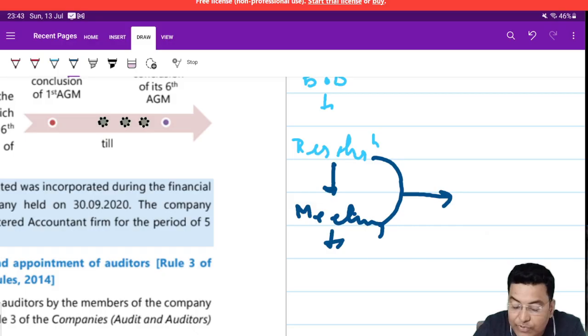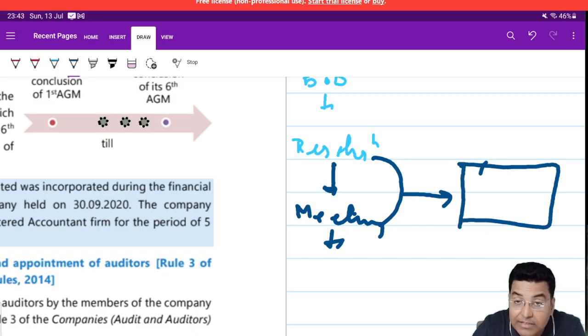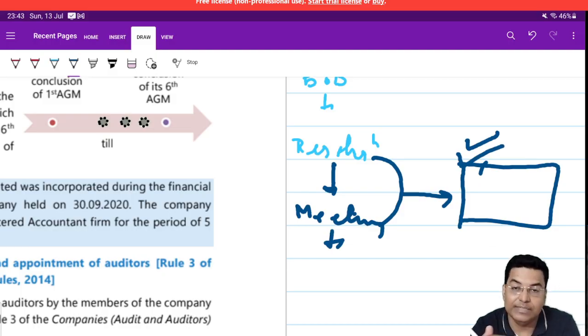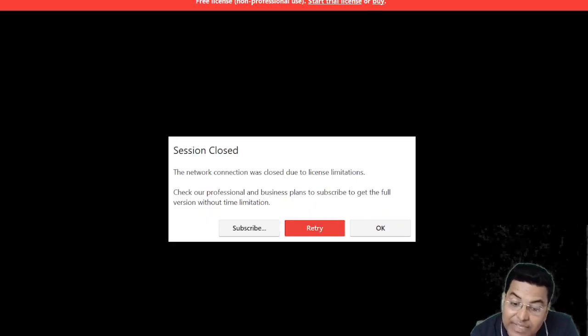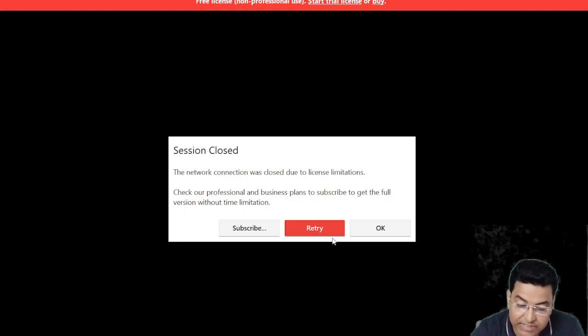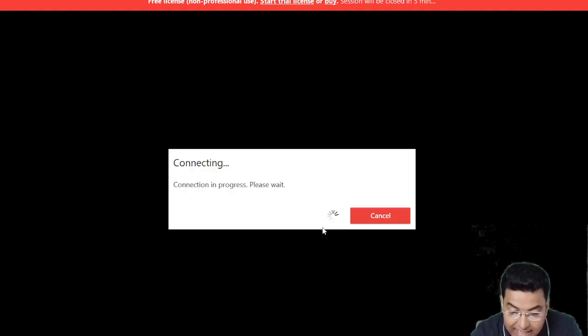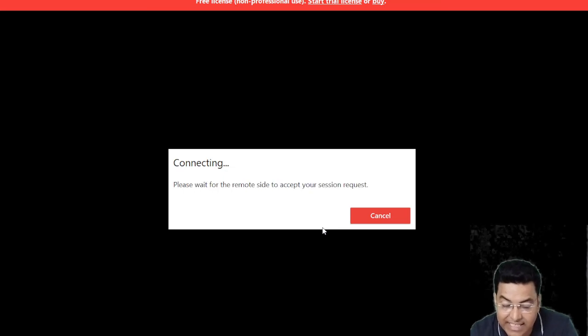In this meeting, they pass a board resolution. After passing the board resolution, they ask the auditor whether you are eligible to be appointed as an auditor. Are you interested? So two things they ask, whether you are eligible, meaning are you a chartered accountant, can we appoint you, do you have a certificate of practice in India, as the case may be.